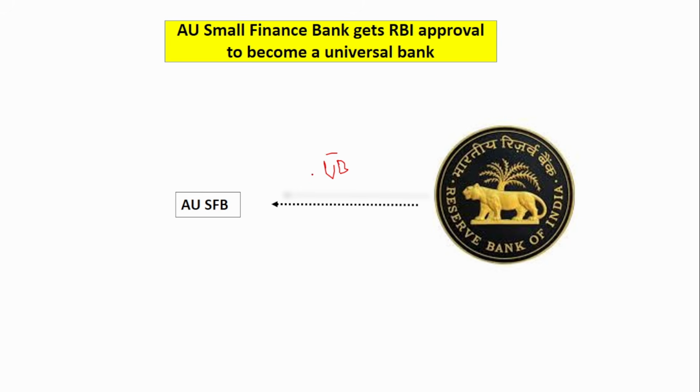Okay. So, after almost 11 years, a small finance bank has got a license from the Reserve Bank of India to operate as a universal bank. So, when did this AU Small Finance Bank actually get its license? It actually got a license to operate as a small finance bank. It received the license from RBI in 2015, and then started its operation as a small finance bank in 2017.